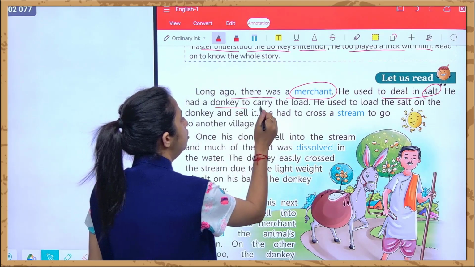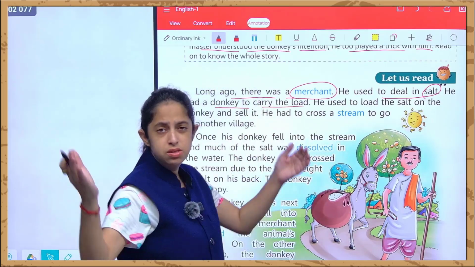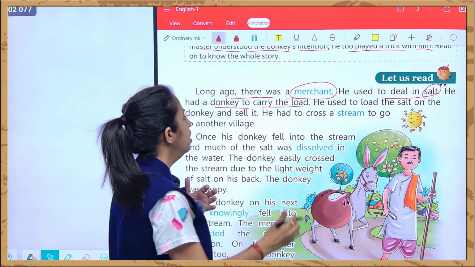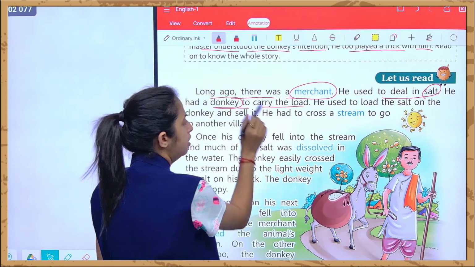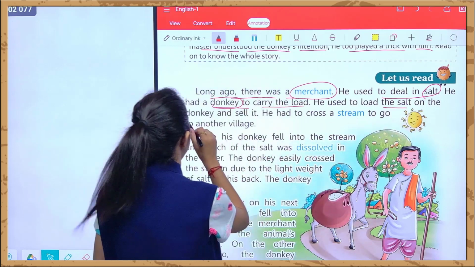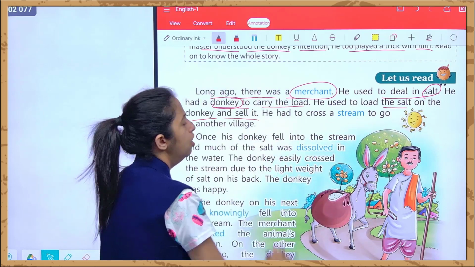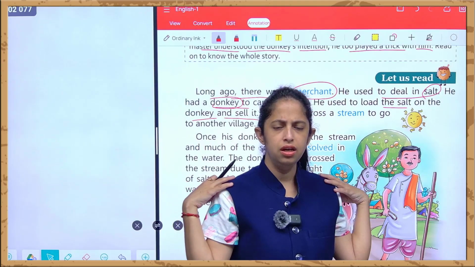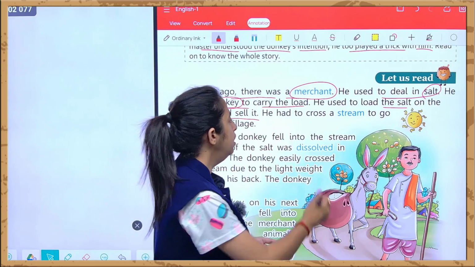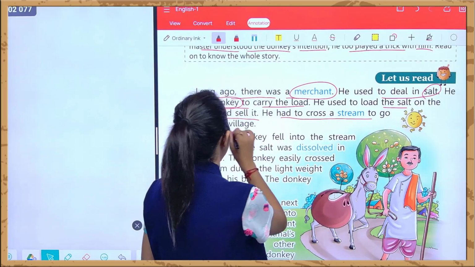He had a donkey to carry the load. Load means a very heavy thing, heavy load जो हमें उठाना है. और उसके पास क्या था? एक donkey था इस load को उठाने के लिए. He used to load the salt on the donkey and sell it. At the back of the donkey he used to load that salt and then he used to sell it. He had to cross a stream to go to another village.